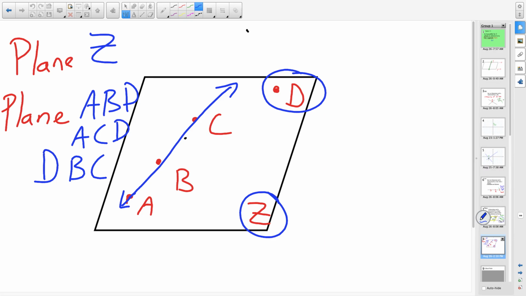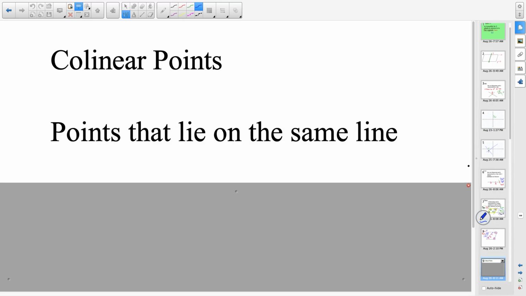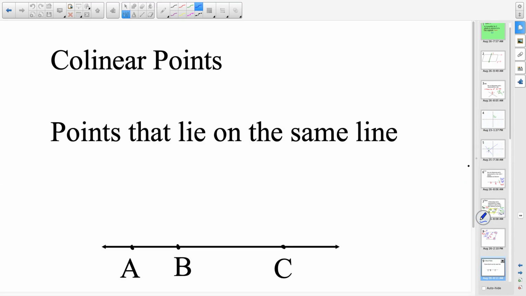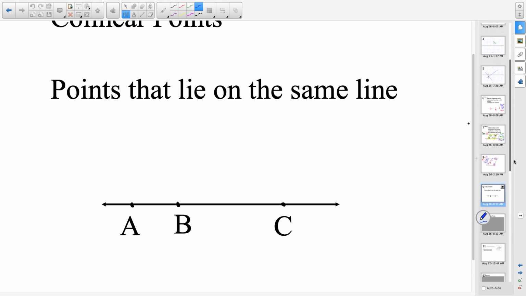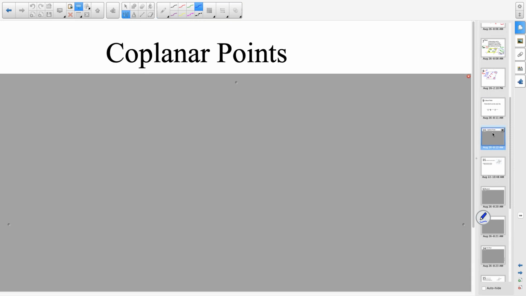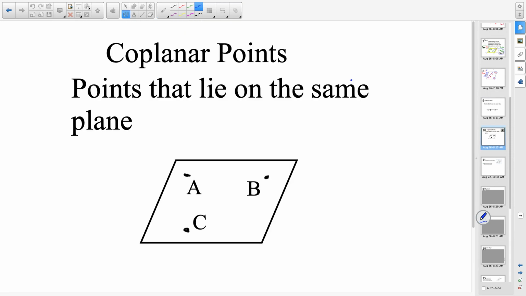That idea of things lying on the same line, like these 3 points, A, B, and C were, we call that being collinear. Collinear points are points that lie on the same line, such as points A, B, and C here. Coplanar points are points that lie on the same plane then. So there are points A, B, and C there.